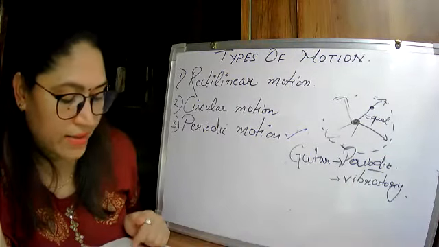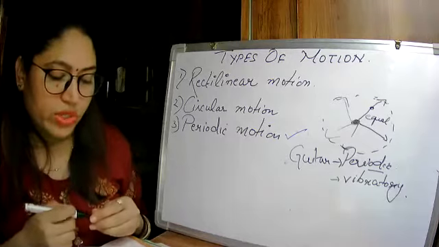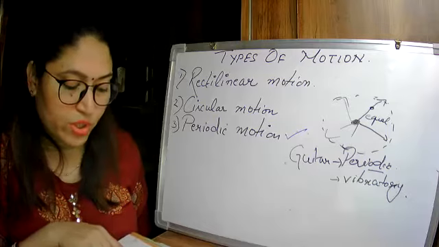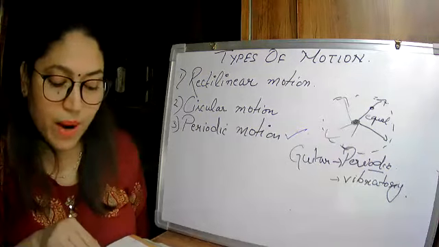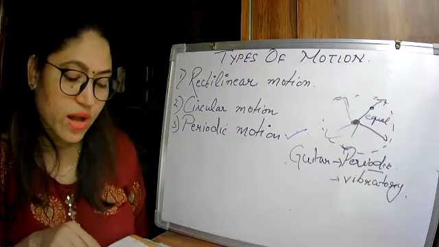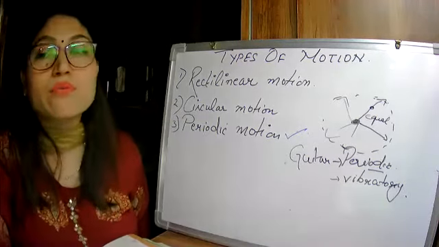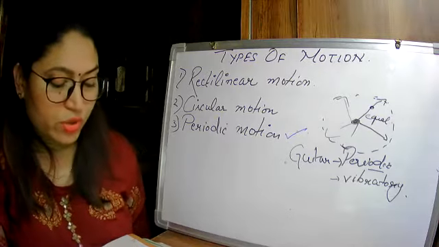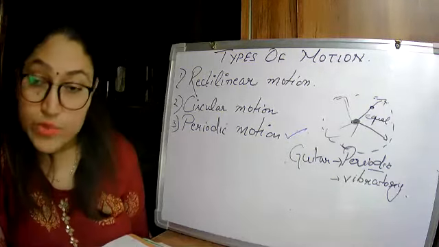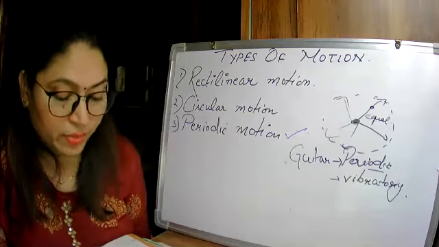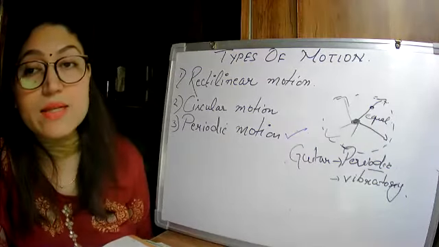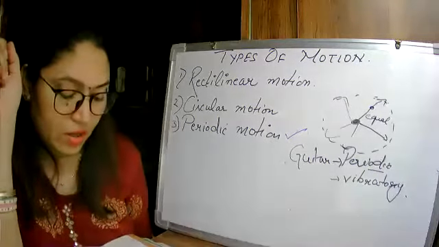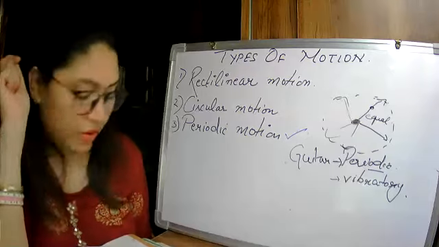These all are examples of periodic motion, where an object, underline this line, where an object or a part of it repeats its motion after a fixed interval of time. Okay, so this is the definition of periodic motion. Periodic motion is that motion where an object or a part of it repeats its motion after a fixed interval of time. This phrase is very important: after a fixed interval of time. Okay, so now we are done with periodic motion.